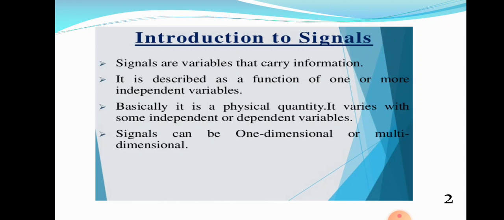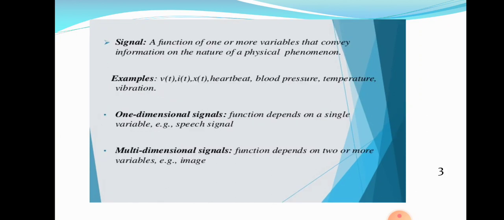Okay, so signals are variables that carry information. A signal is described as a function of one or more independent variables. Basically, it is a physical quantity that varies with some independent variables. Signals can be one-dimensional or multi-dimensional. A signal is a function of one or more variables that convey information on the nature of a physical phenomenon.